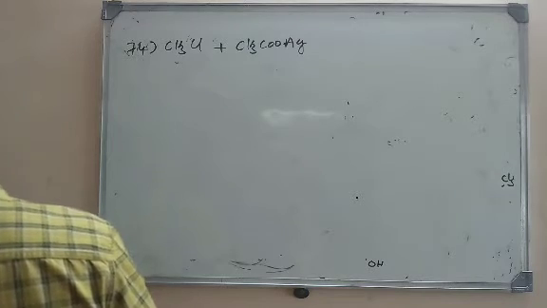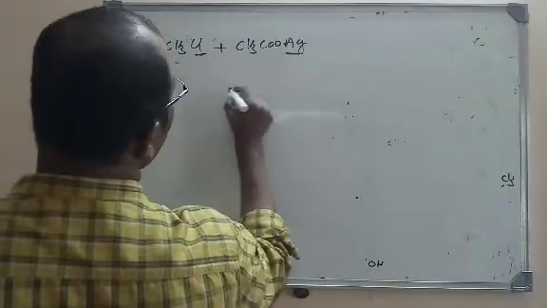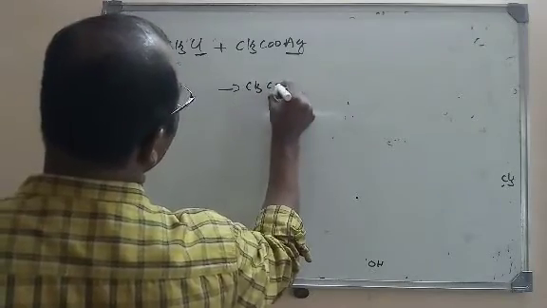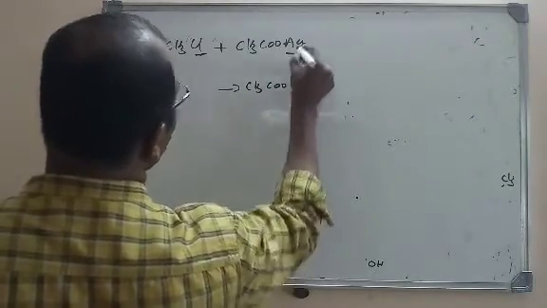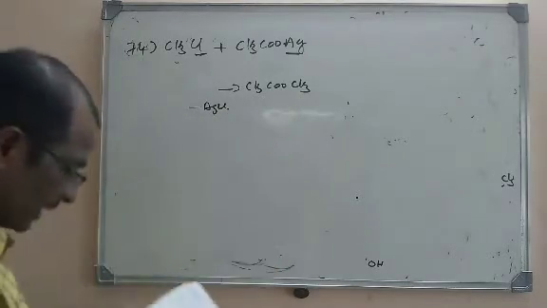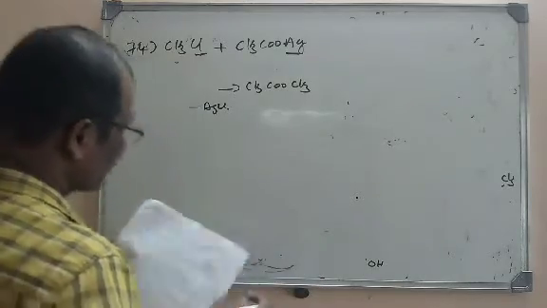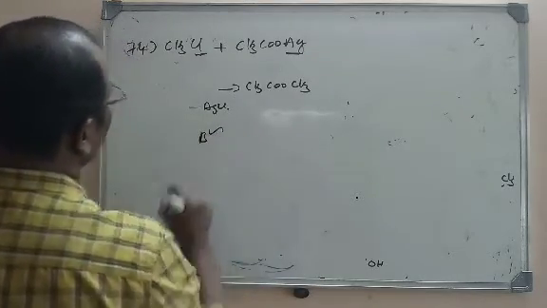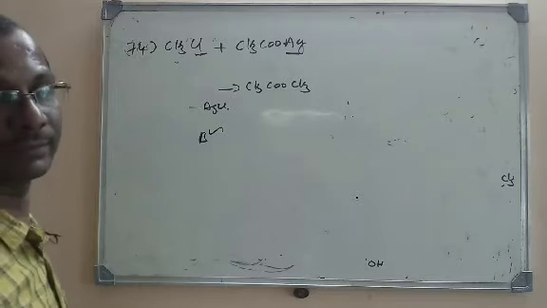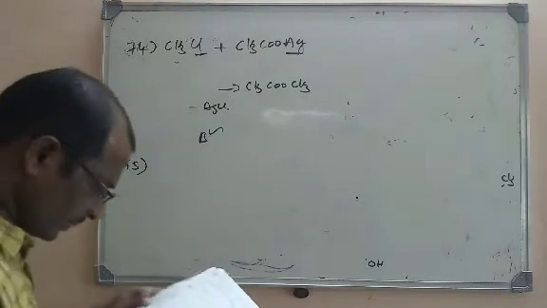So what is the product we have to find here? What will happen here? Ag and Cl will be removed. So we get CH3COOCH3 here. AgCl will be removed here. Nothing but methyl acetate will be formed. So here the option is B. Methyl acetate will be formed. Let us move to the next objective question.